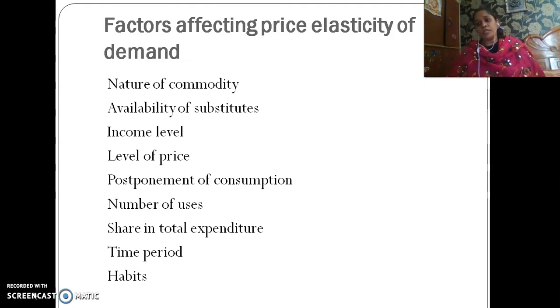Now, number of users. Number of users says that if a commodity has many users, so what will happen? When the price changes, you could immediately see the change in demand. So the demand will be more elastic.